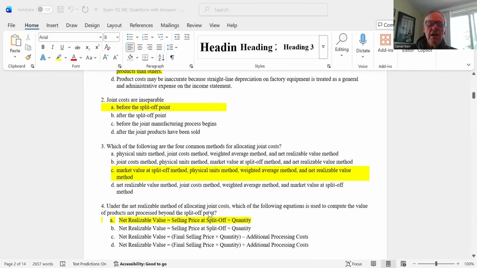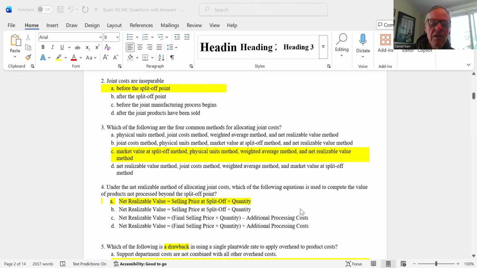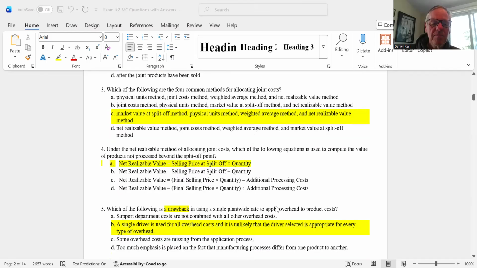On the net realizable value method of allocating joint costs, which of the following equations is used to compute the value of the products not processed beyond split-off? So if they're not processed beyond split-off, and you're allocating them based on their value at split-off, it would be selling price at split-off times quantity, because they're not processed further. So the answer there is A. You can try to make a case for C, but C includes additional processing costs. We're not expecting any additional processing costs if they're not processing beyond split-off. So the correct answer therefore is A.